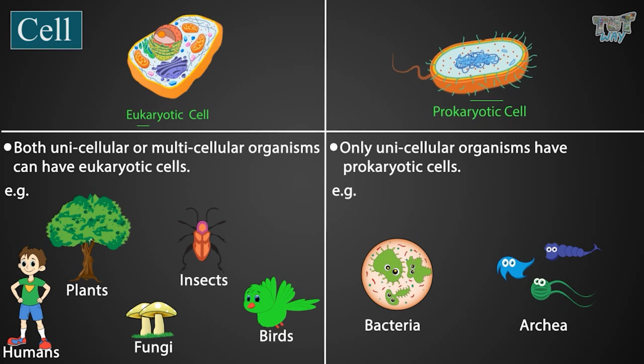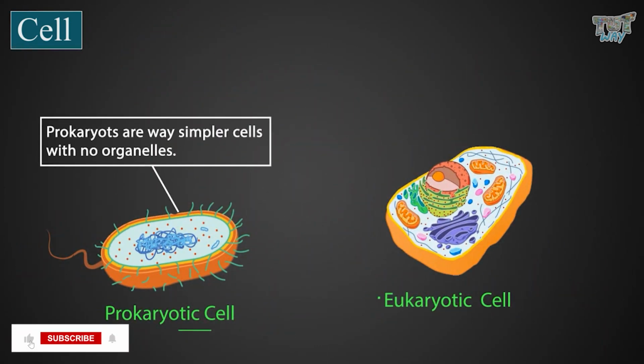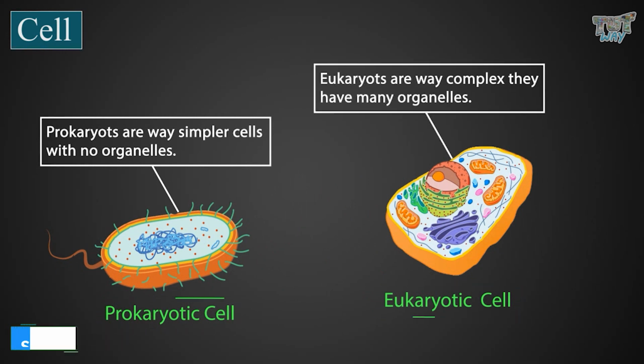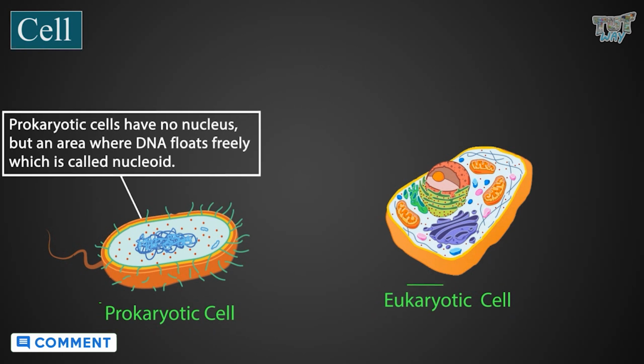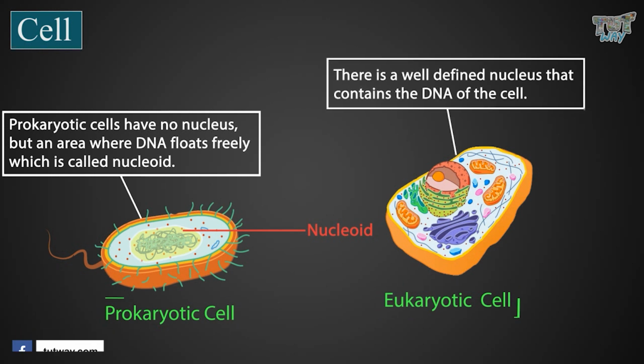We have also learned that prokaryotes are way simpler, with no organelles, whereas eukaryotic cells are way more complex because they have many organelles. We also learned that prokaryotic cells have no nucleus, but an area where DNA floats freely, and that area is called a nucleoid. And in the case of eukaryotes, there is a well-defined nucleus that contains the DNA of the cell.